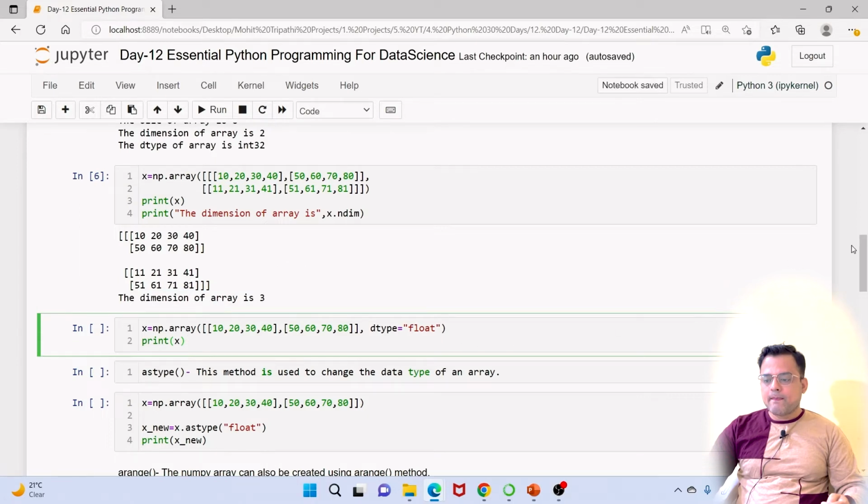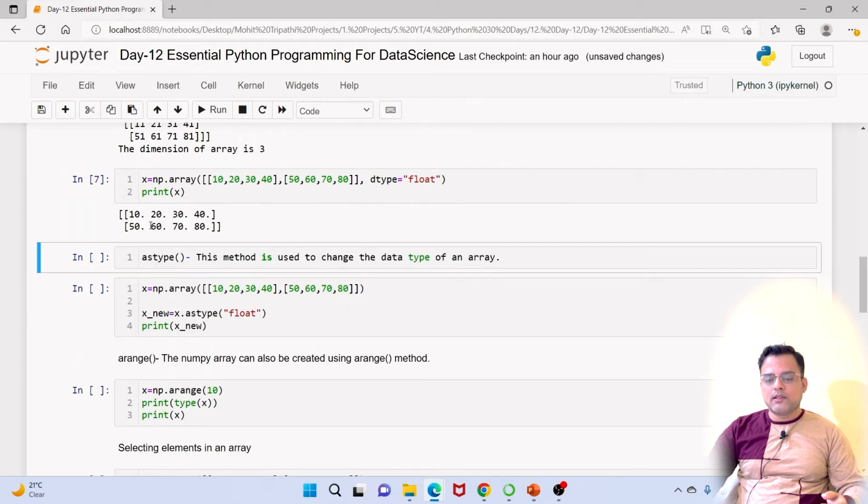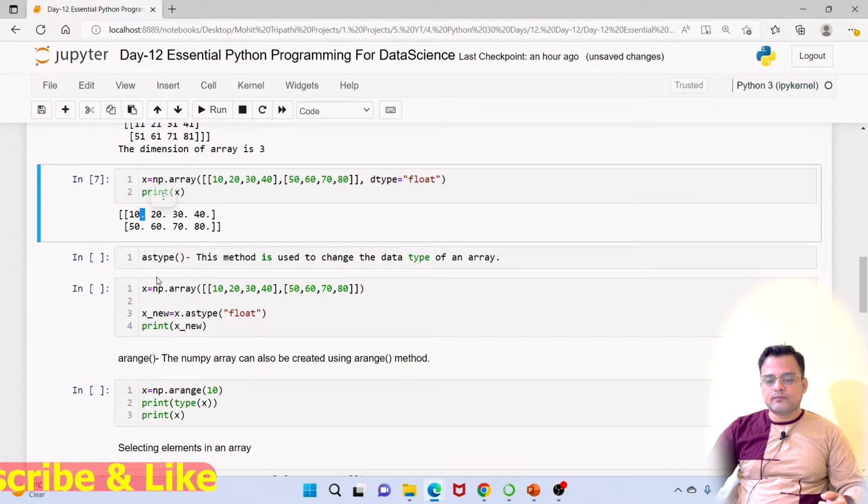And while creating an array, you can also specify the data type. For example, I want to convert all the two-dimensional array into a float. So I can pass the dtype as float. So here you can see that this point shows that it is a float data type.